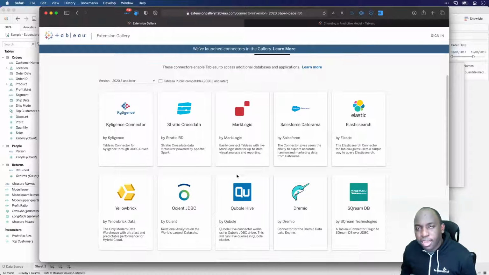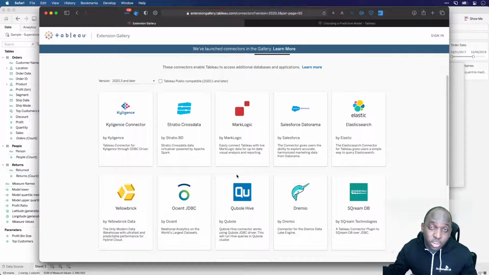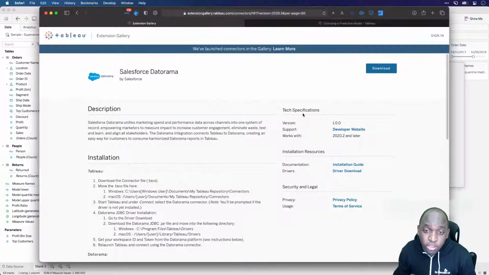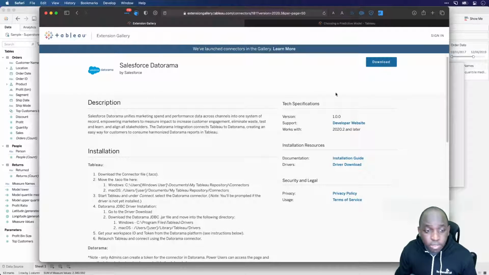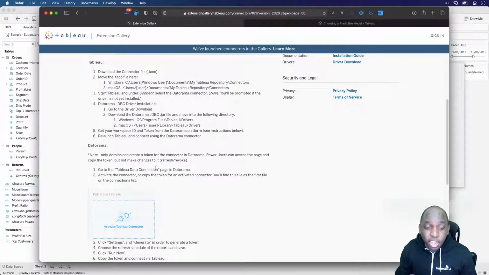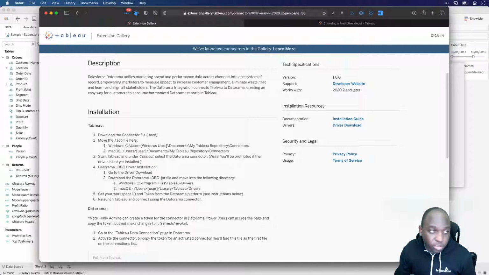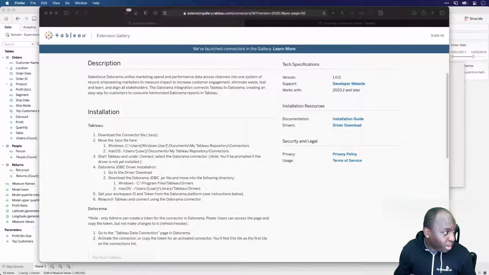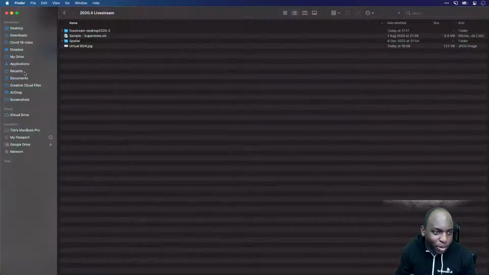The key thing to bear in mind is that the partner has to build and maintain these, and they don't have the traditional installation path as you used to. You see here, I have to download a file, then put it in a specific place on my computer, close Tableau, open Tableau, then you're able to see it. It's a fairly straightforward process on a Mac, which is not really going to be that useful for many people. I do have a screen this far to my left. I'm not trying to break my neck here.